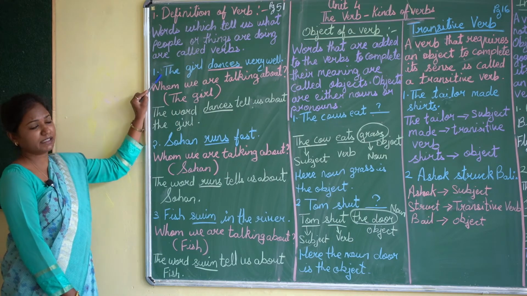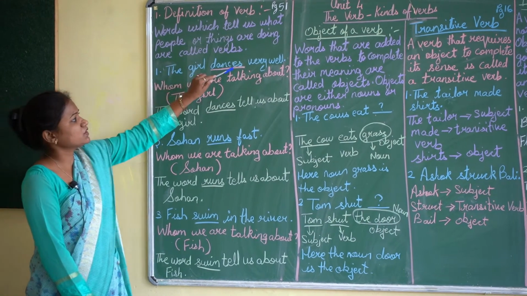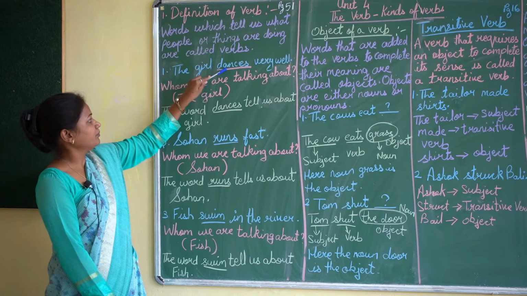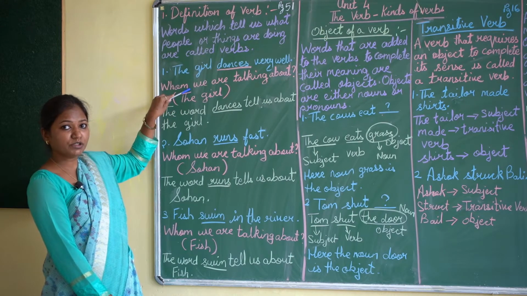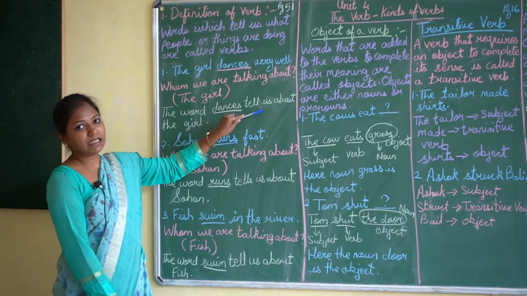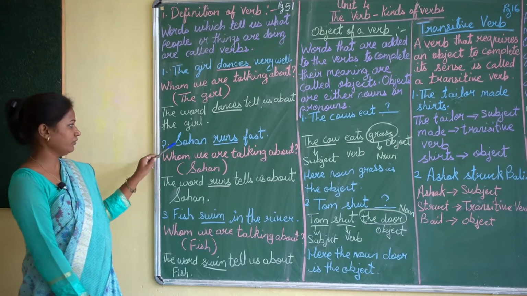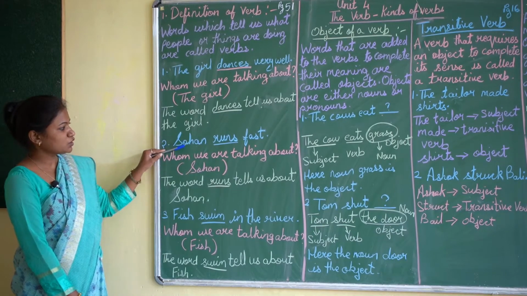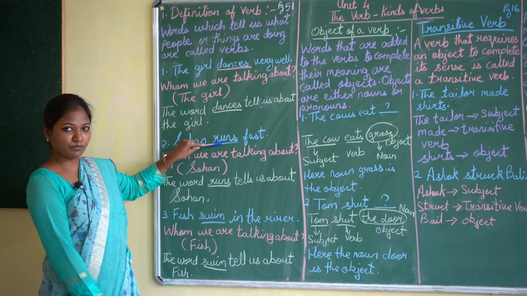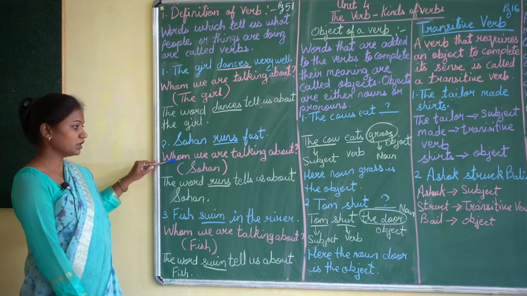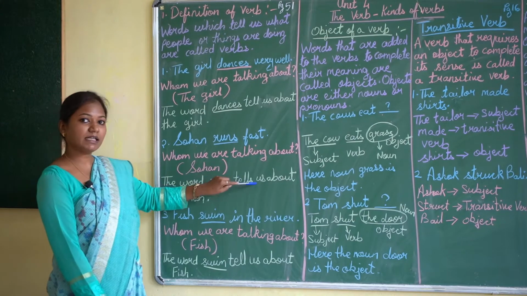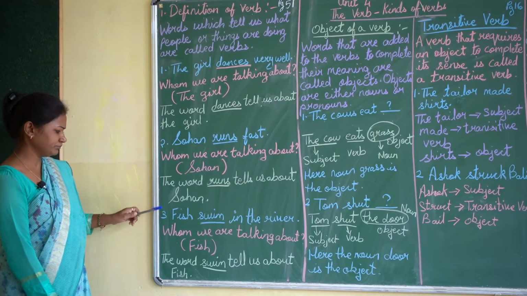Now see the first sentence. The girl dances very well. Now here in this sentence, dances is the verb. But here whom are we talking about? We are talking about the girl. So the word dances tells us about the girl. Now see the next one. Sohan runs fast. Now here runs is the verb. Now whom are we talking about? We are talking about Sohan. So the word runs tells us about Sohan.